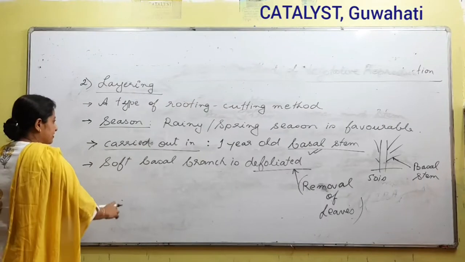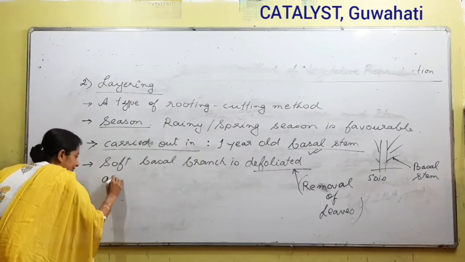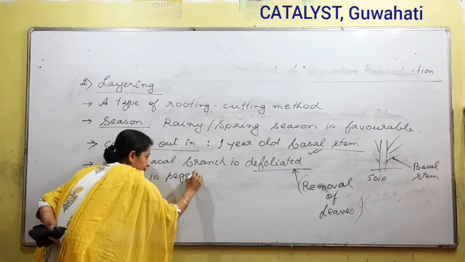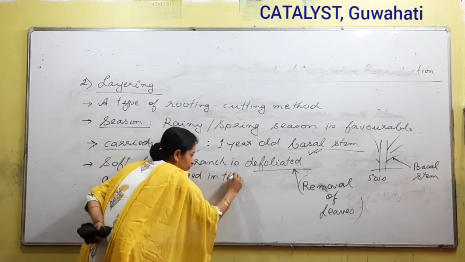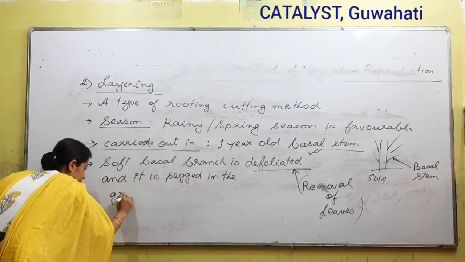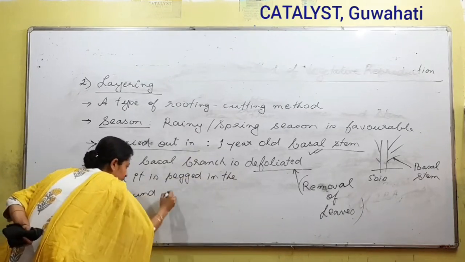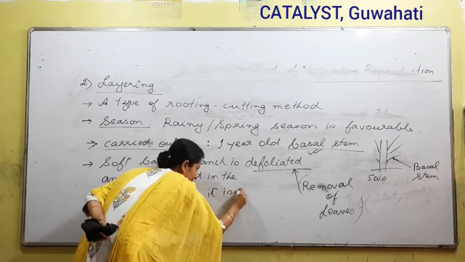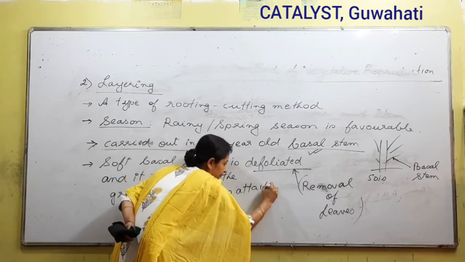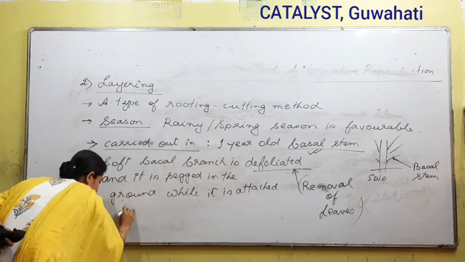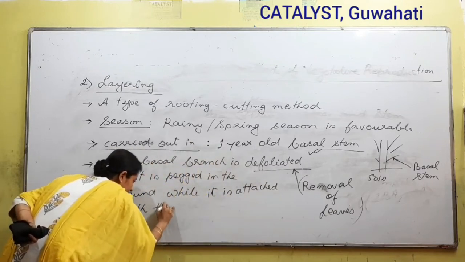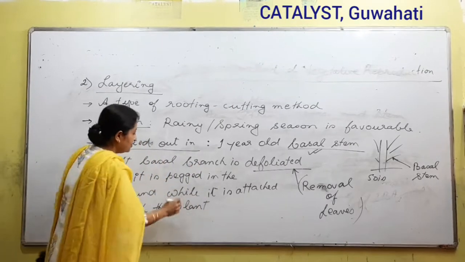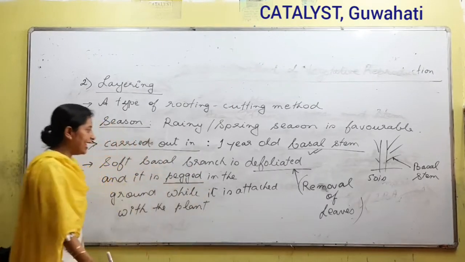The soft basal branch is defoliated and it is pegged in the ground while it is attached with the plant. So here we have used some words, for example defoliated and peg.